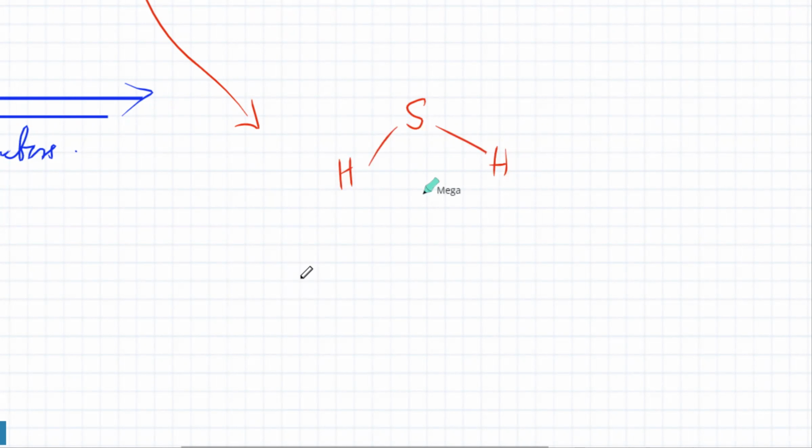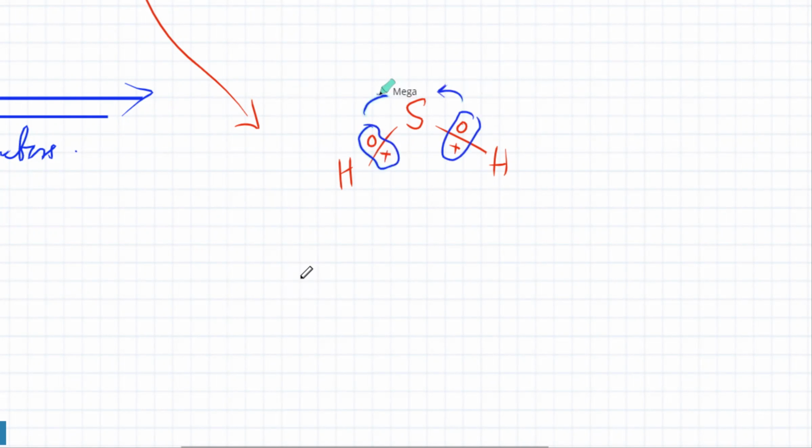In covalent compounds, they're not actually losing or gaining electrons. What is happening is one of the elements is electronegative, the other one is less electronegative. In this case, sulfur is more electronegative. So these electrons would be closer to sulfur.